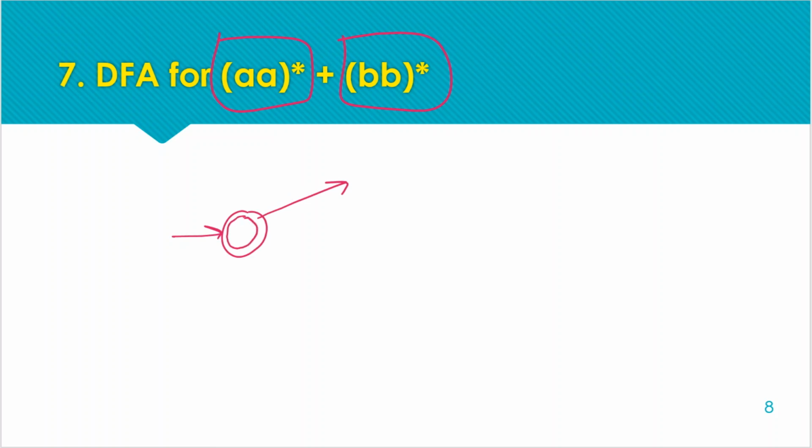We have iteration, we require iteration, means even number of A's are acceptable or even number of B's are acceptable. So we cannot have a self loop of A, we need to separate the path, and after that single A is not acceptable, only double A's are acceptable. So we are separating the path.